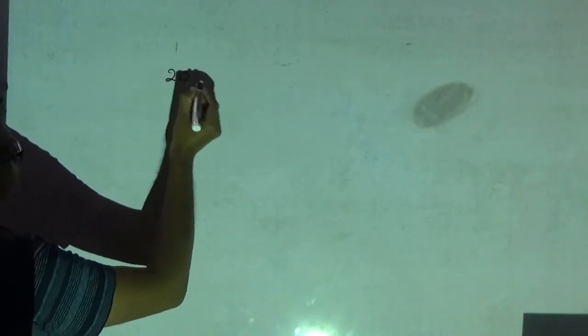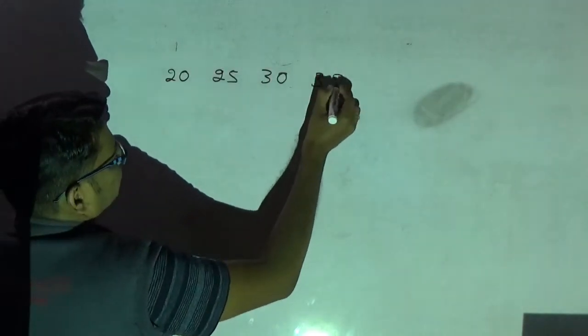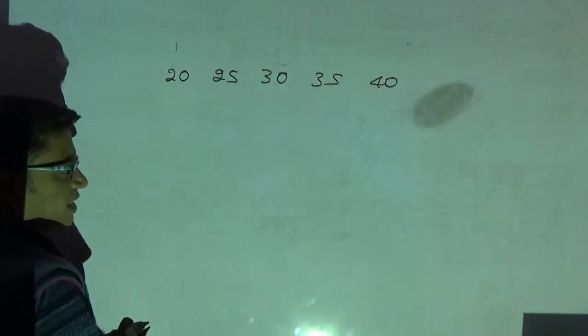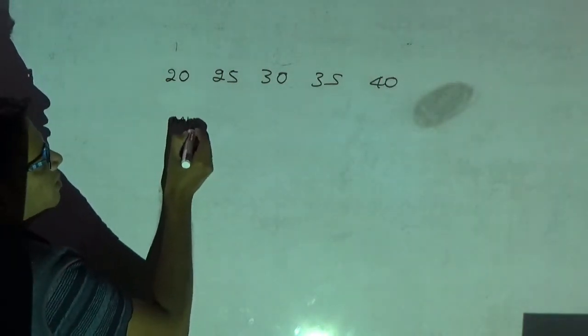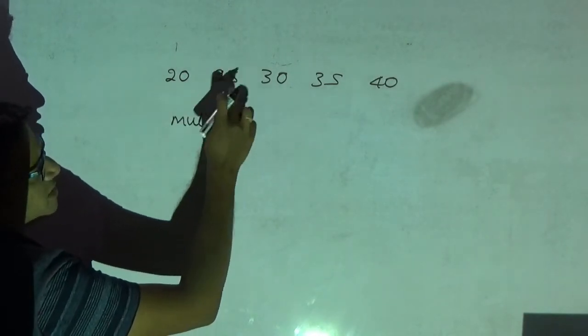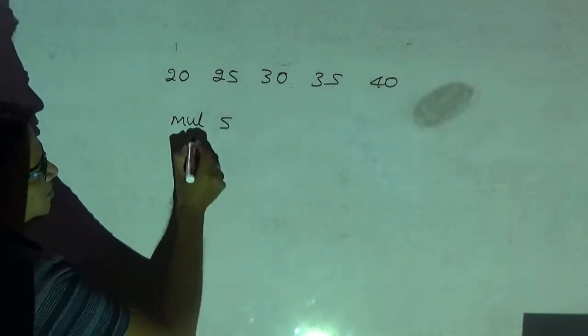I will take another example. Please observe here. What is this? These are multiples of 5 and they are consecutive: 5 fours, 5 fives, 5 sixes, 5 sevens, 5 eights. They are consecutive multiples of 5.